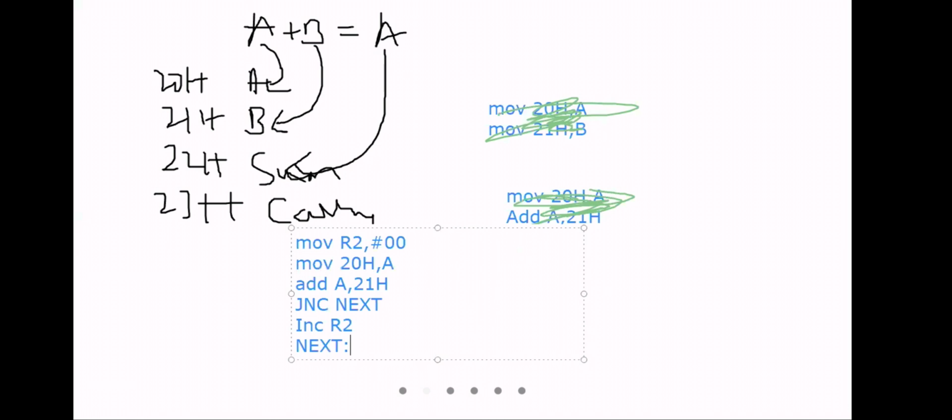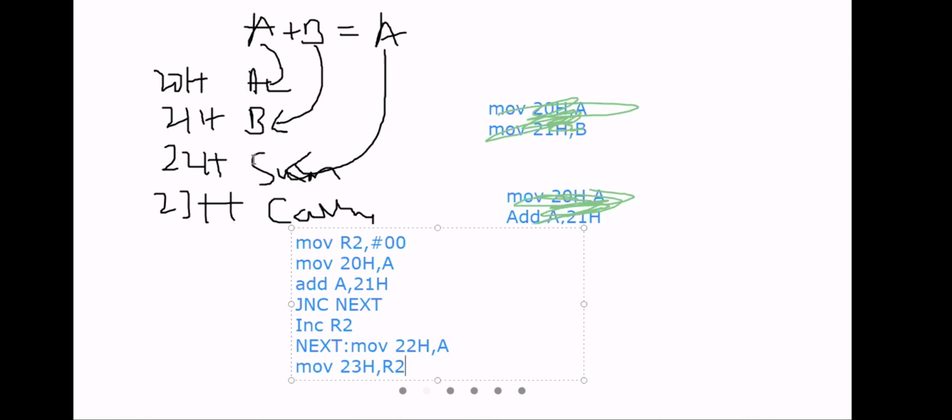So I'll move the sum value. Move R1, comma A. The value of A will go not in R1, but in 22H. Then move 23H, comma R2. Is it clear?